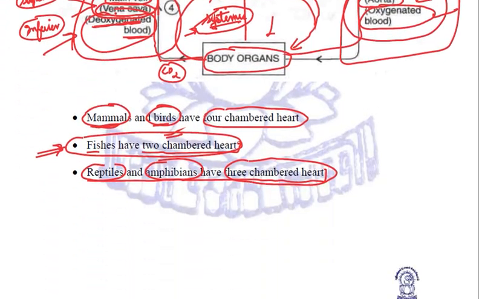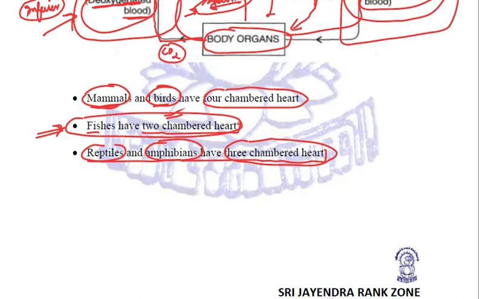Okay. Then we saw that fishes have a two-chambered heart, reptiles and amphibians have a three-chambered heart, mammals and birds have a four-chambered heart. The reason we have already understood. It is because in fishes, through gills, oxygen is all taken care of.